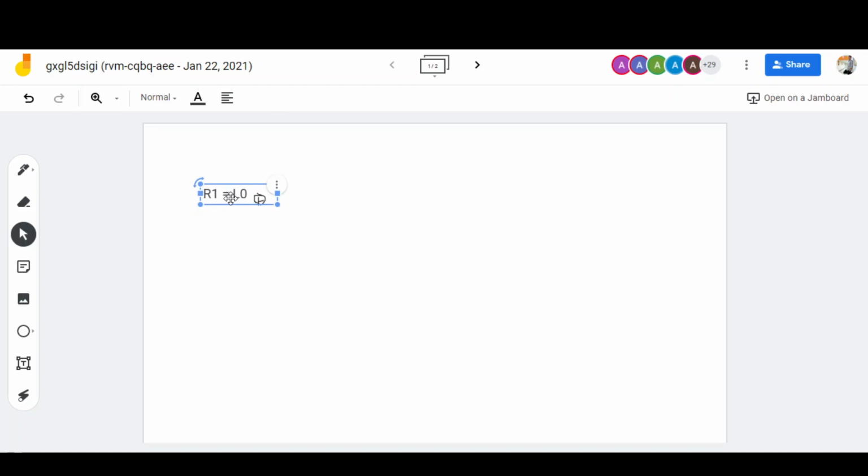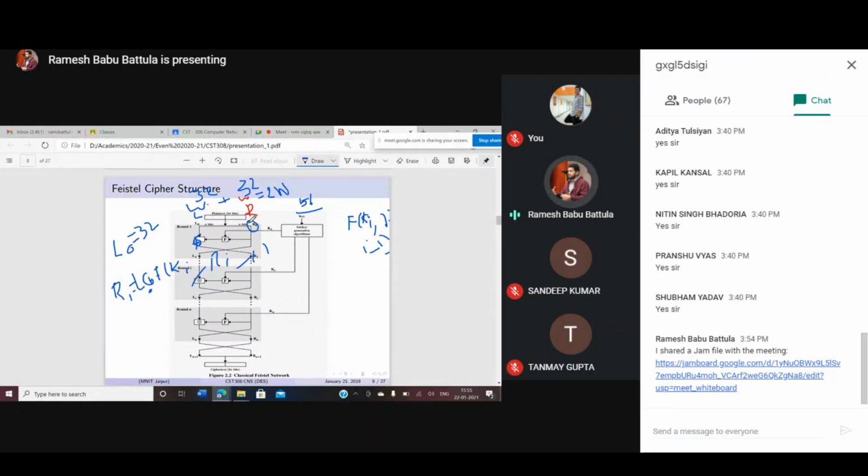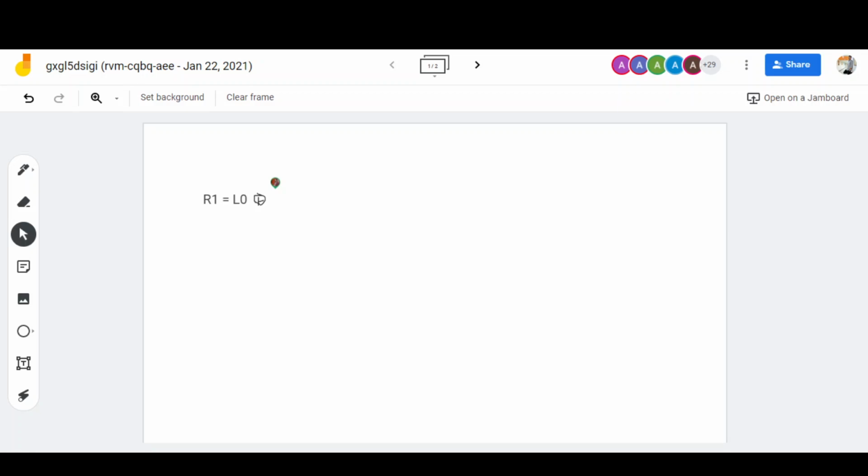You can observe that here also. In this, observe what happens. This is my R0 value. My R0 value is directly provided as an input to this one, and another input is the function f.